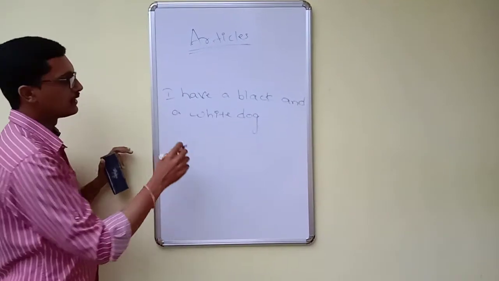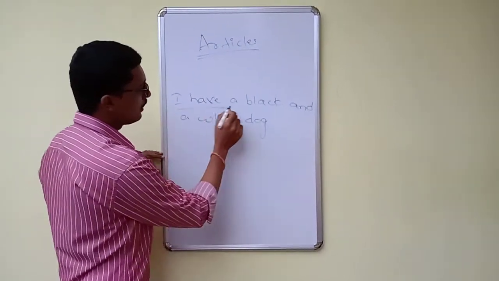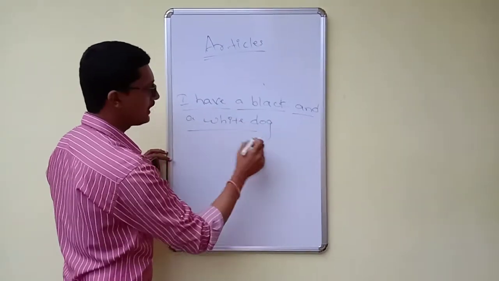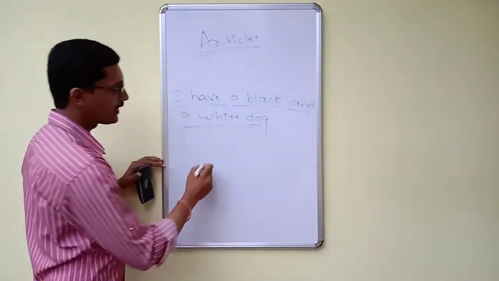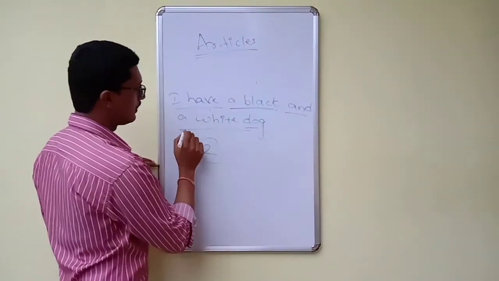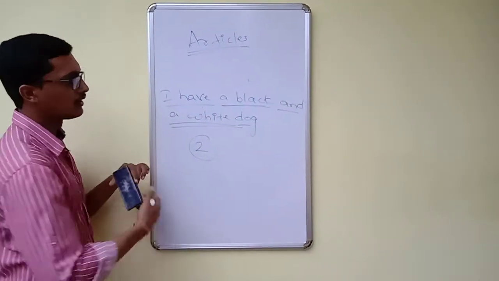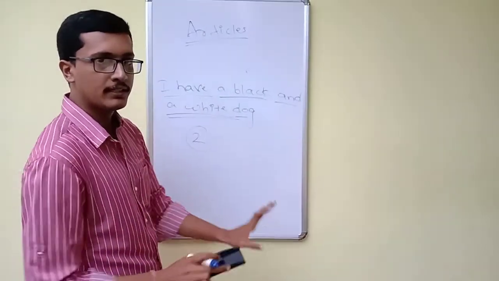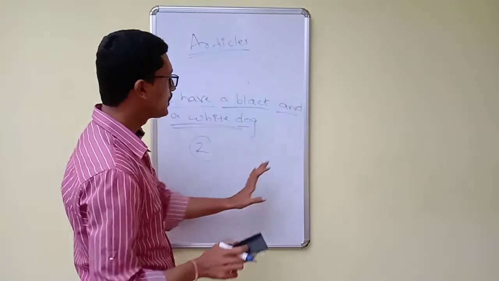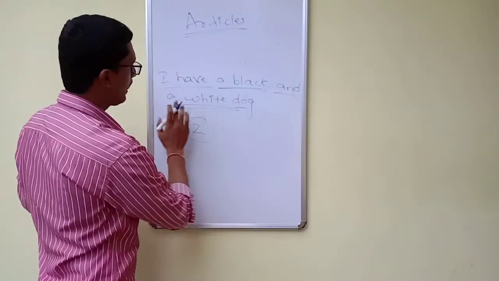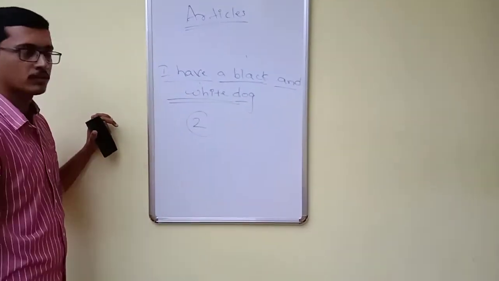If you read this example, I have a black and a white dog. So here how many dogs we are having? 2 dogs. I am having a black dog as well as a white dog. If I remove only one article here, the sentence will give a totally different meaning. I have a black and white dog.